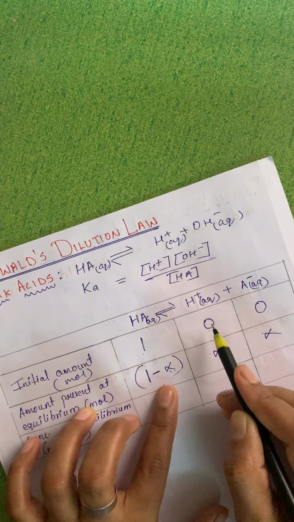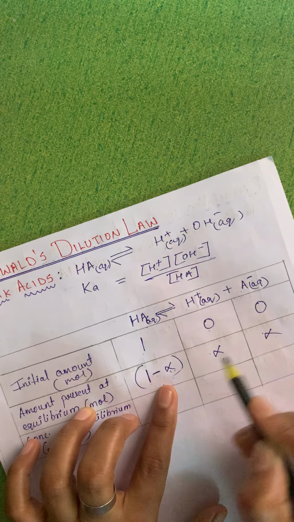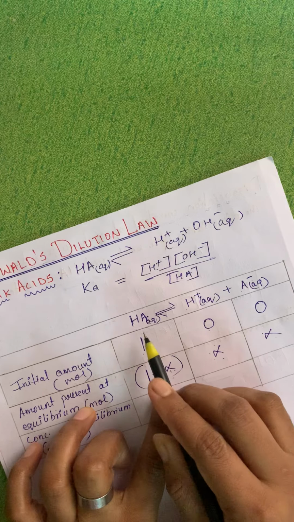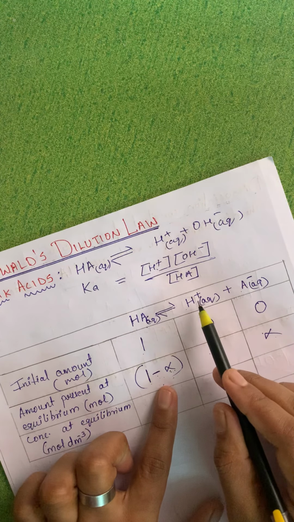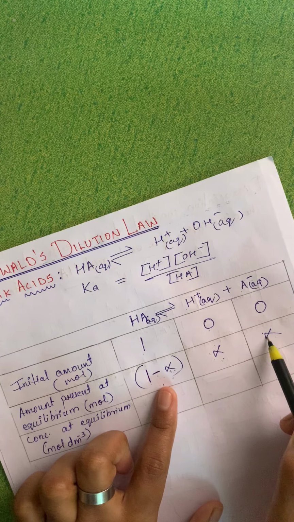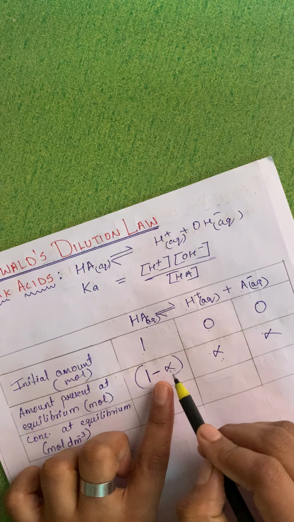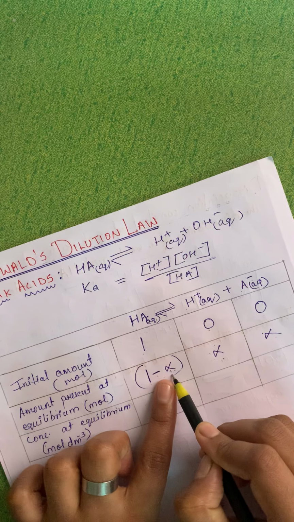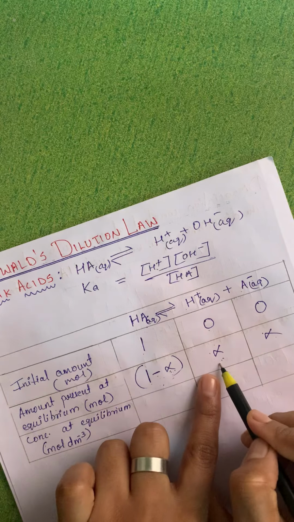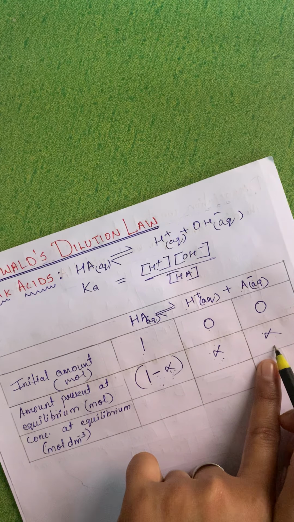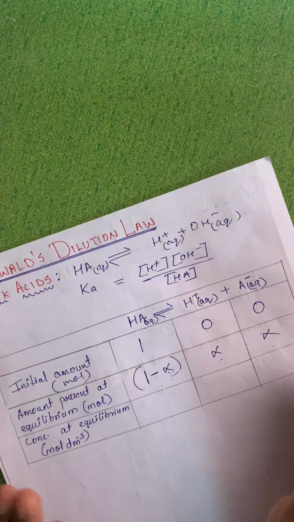Now how many H plus and A minus are generated? If one molecule of HA is dissociated, one H plus and one A minus will be generated. Similarly, if 25 molecules are dissociated, 25 H plus and 25 A minus will be generated. So hopefully this is understood.